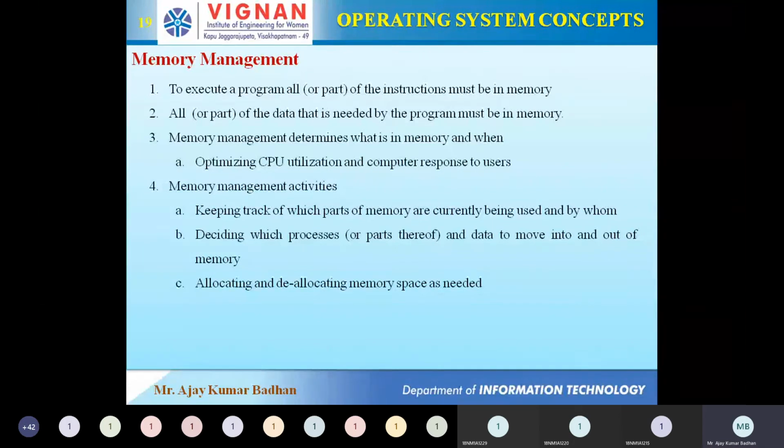What are the activities that need to be performed by memory management? It has to keep track of which part of the memory has been used and by whom. The memory manager's responsibility is determining who is using which memory, how much memory is getting used, and how much memory is left.